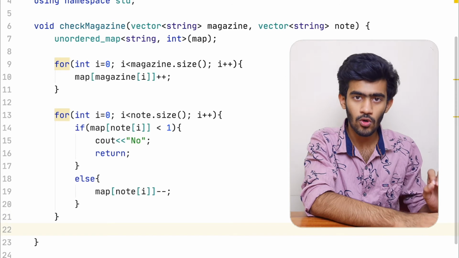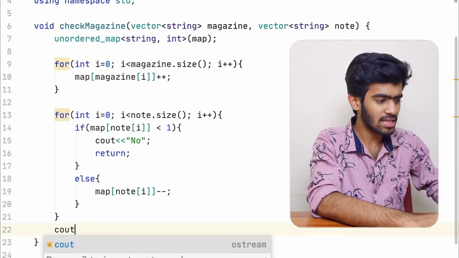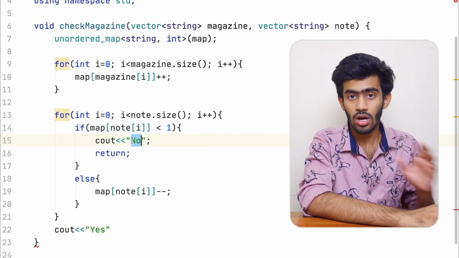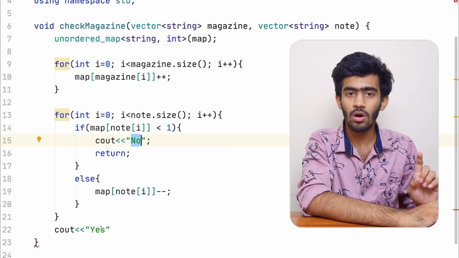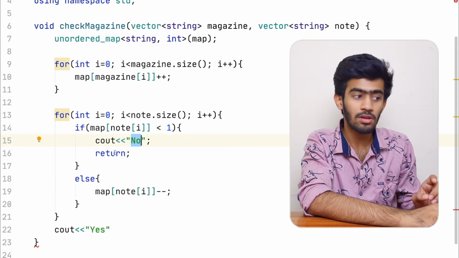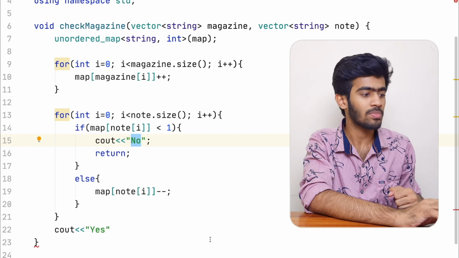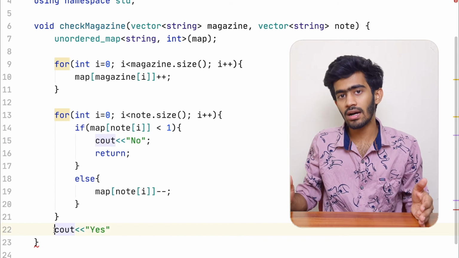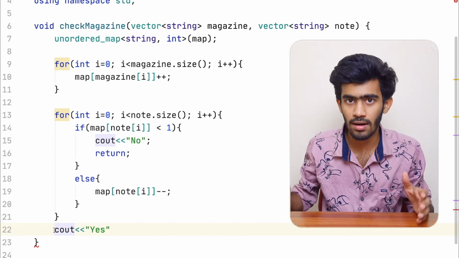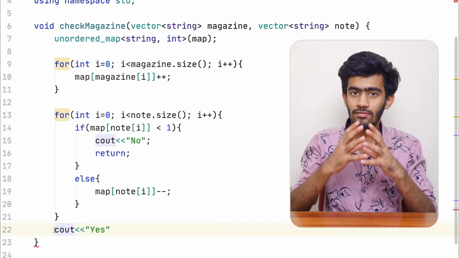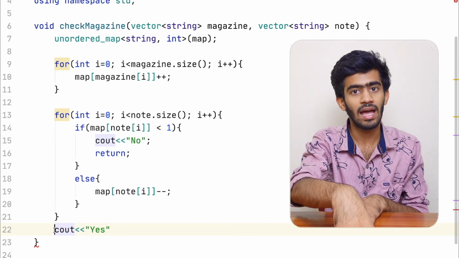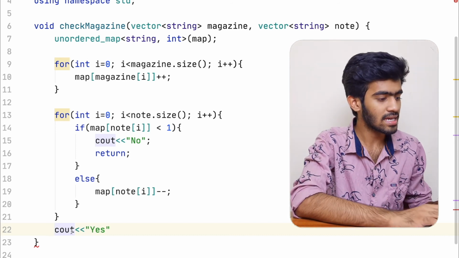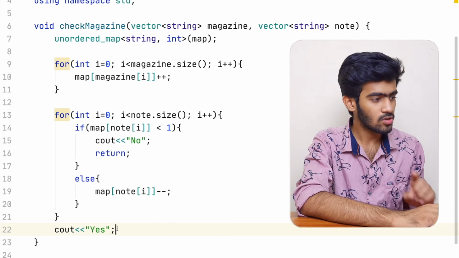So after this for loop ends, we would have a cout statement giving yes, because only if the word no is not printed at all, will it come out of this for loop. If it is printed, it would have this return statement which would go out of this function itself. So if it is coming outside this for loop, it means it has checked every word in this ransom note vector, and for every word, the word is present in the hash map, and hence this ransom note can be made from that magazine, and in that case we are printing the value yes. So this is our program.